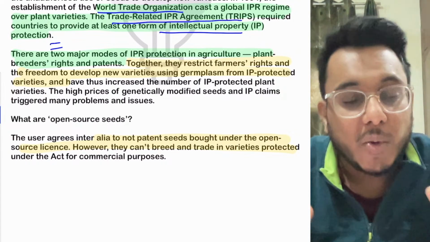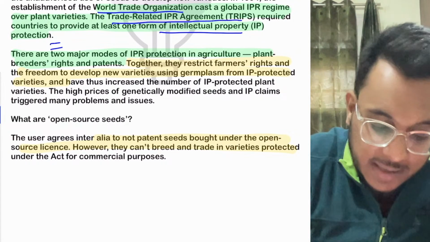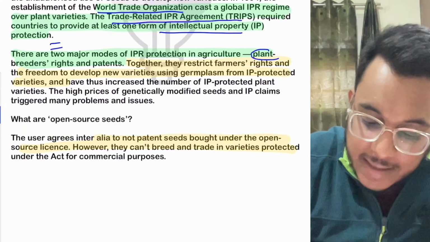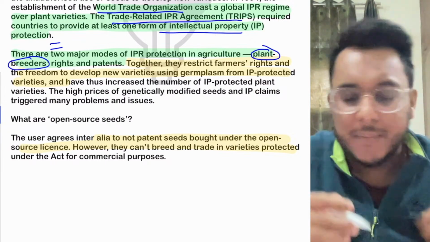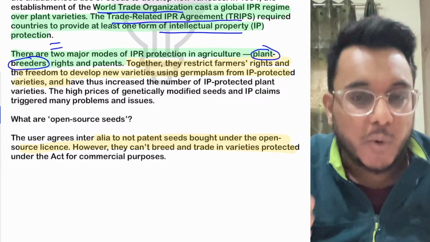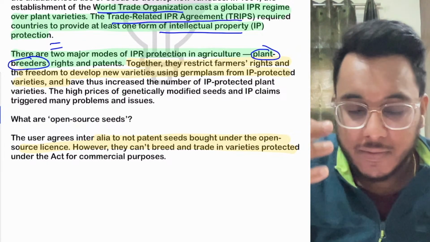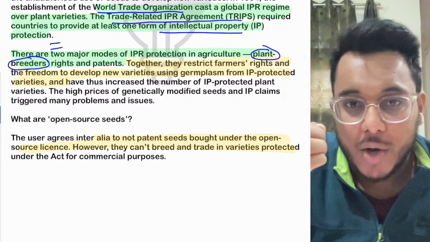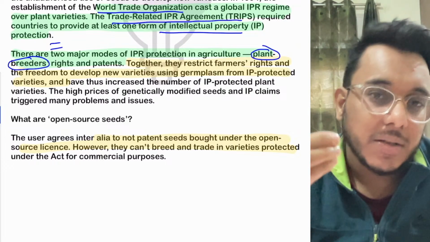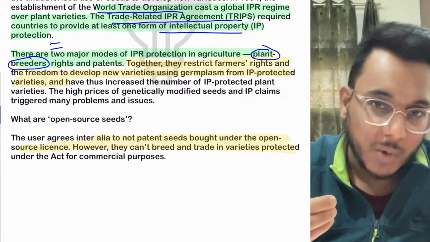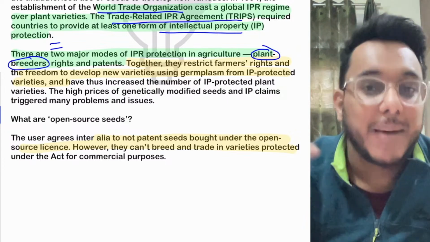Now guys, when we talk about the protections given to these companies, there are the plant breeders' rights. Understand this. Suppose I am a farmer and I want to experiment on some high yielding variety seed, I want to do hybridization on my own.